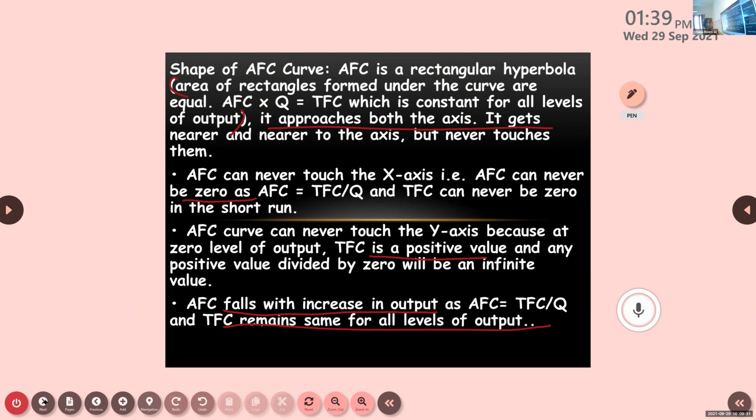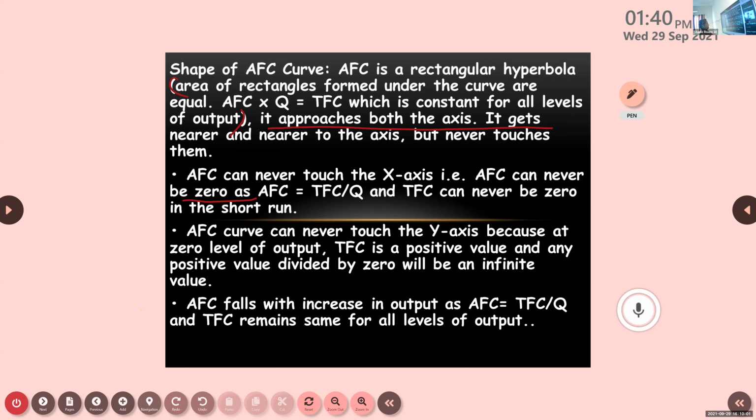Alan Thomas. What is the next feature? Anish? Yes, ma'am. What is the next feature? The AFC curve can never touch the y-axis.